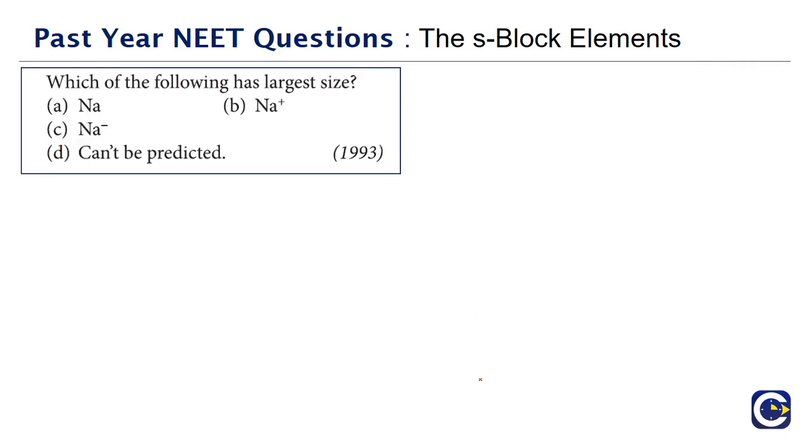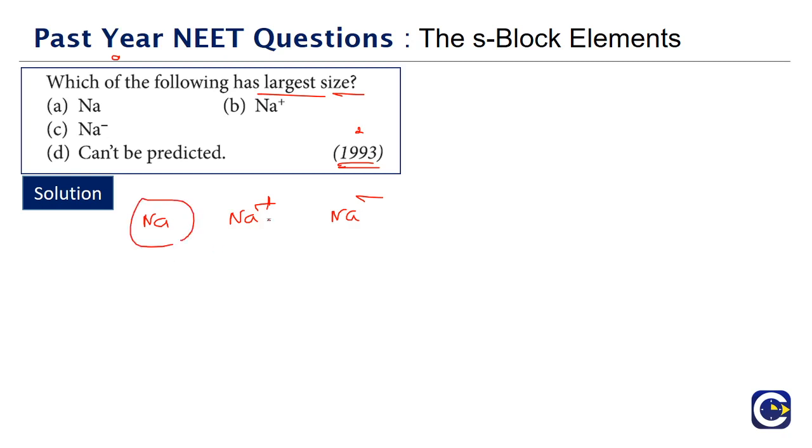Next we have a question that has come in the year 1993. Which of the following has the largest size? If you look at the options, they are talking about sodium, sodium plus and sodium minus. Whenever we compare an element with its cation, cation means what? Losing electrons. So always the cations will be lesser in size than the respective atom of the element.